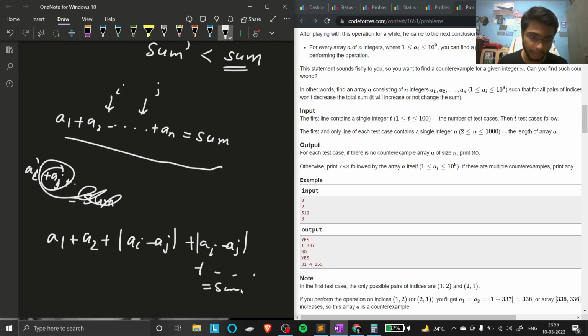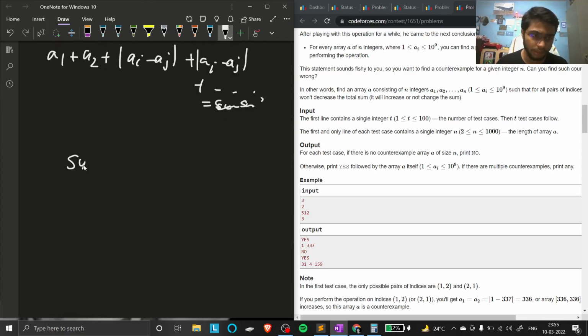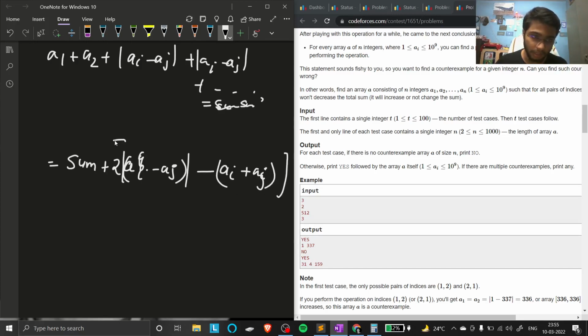So what would be the effect on the sum? The new sum would be the previous sum plus what we added, which is mod of ai minus aj added two times, minus what we previously had, ai plus aj, which we replaced. Here it clearly says that it will increase or not change.